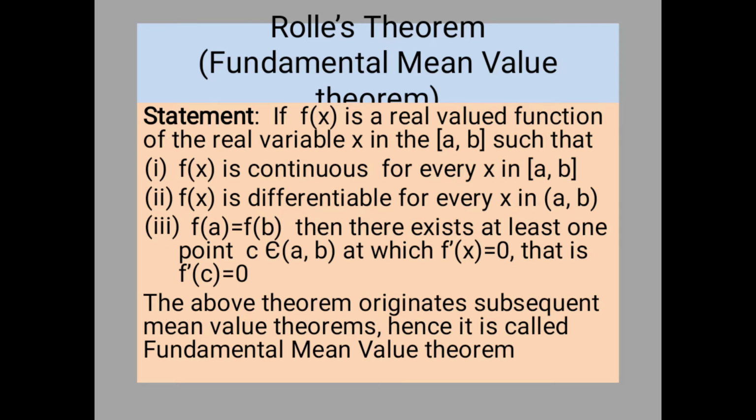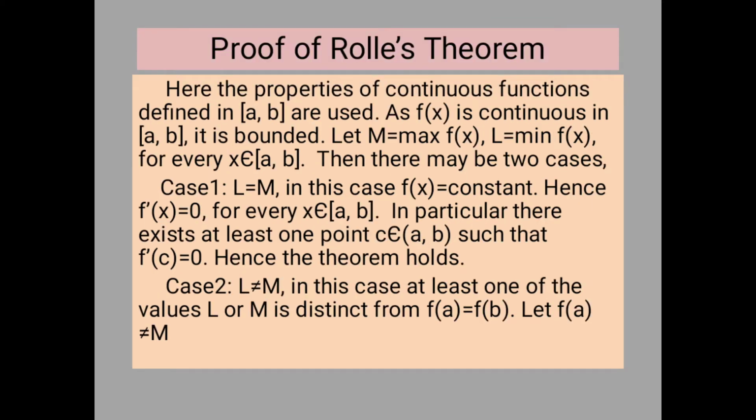Now let us consider the proof of Rolle's theorem. For the proof, we use properties of continuous functions defined on the closed interval [a, b]. In our previous semester, we have already discussed these properties.